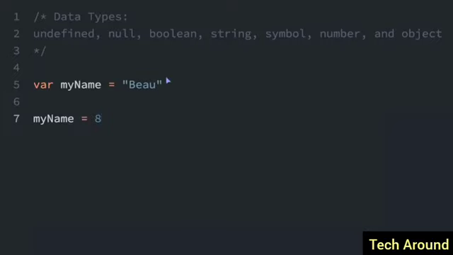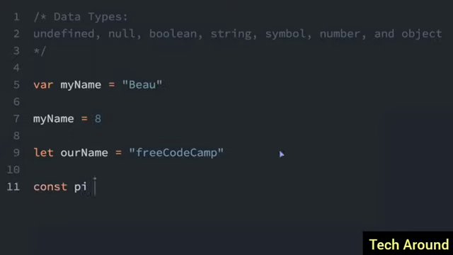Now, there are actually three ways to declare a variable in JavaScript. So var is one of them, and for a while that was the only way, but there are other ways too. There's a way called let, so I can say let our name equals freeCodeCamp. And then the other thing would be const.